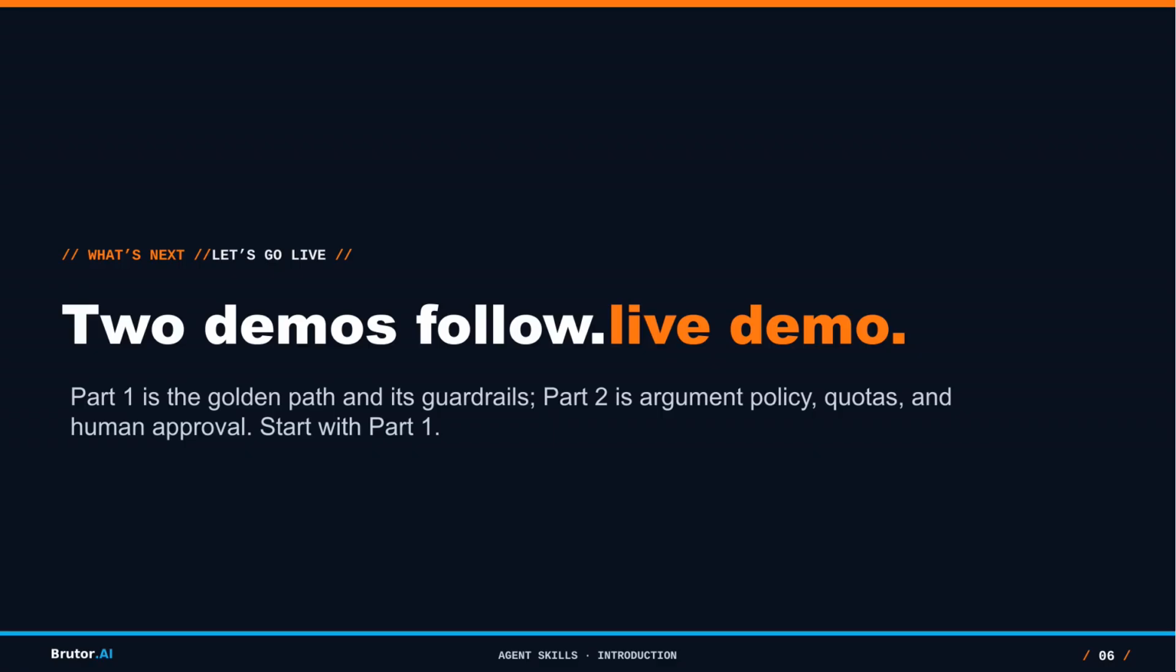Part 1 runs the golden path and shows the guardrails. Part 2 adds argument policy, quotas, and human approval. Start with Part 1 and try it yourself. The self-hosted trial runs the whole gateway on your own network.